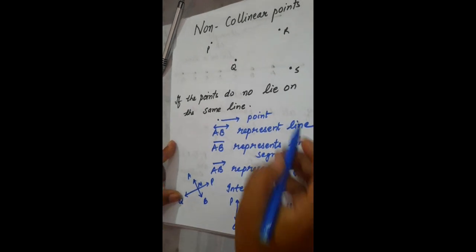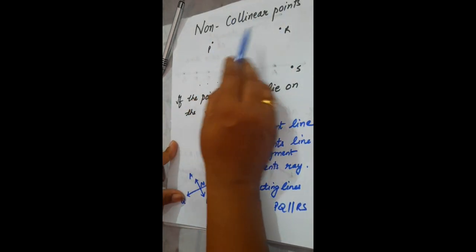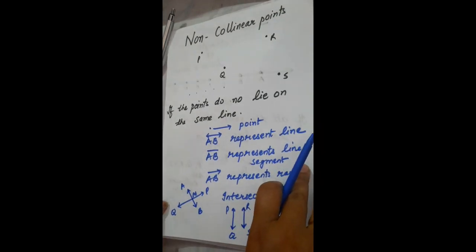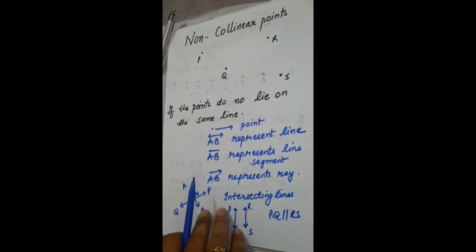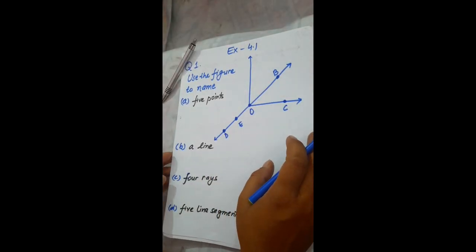Then we have collinear points, the points which lie on a line, and the non-collinear points which do not lie on a line. So this is all about the topics which we will use in exercise 4.1. Now let's start exercise 4.1.